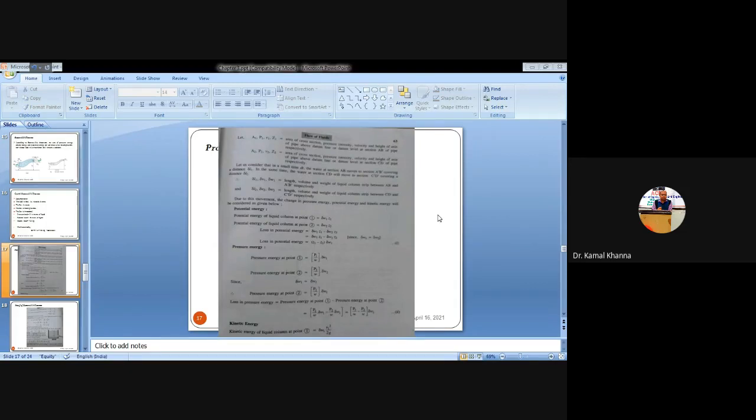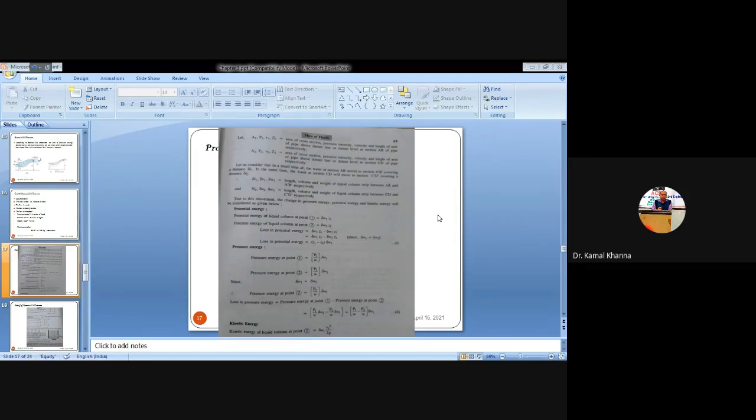As soon as you are proving this, you have to assume some values of the area, pressure, velocity, and the height. Because in a numerical you will have numerical values, but while proving a derivation, you have to assume them in a symbolic way. You have to assume the symbols at the entry as well as at the exit point.